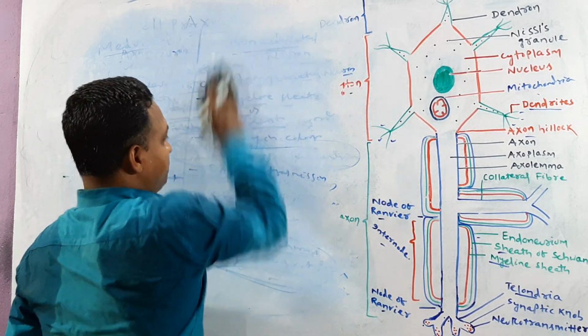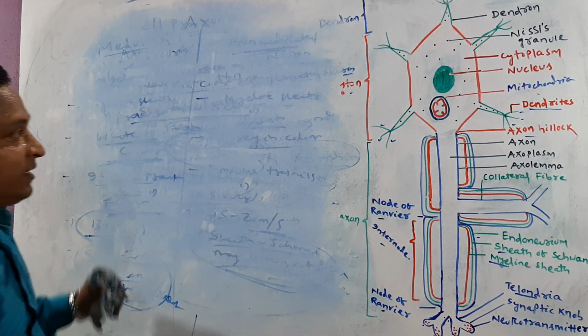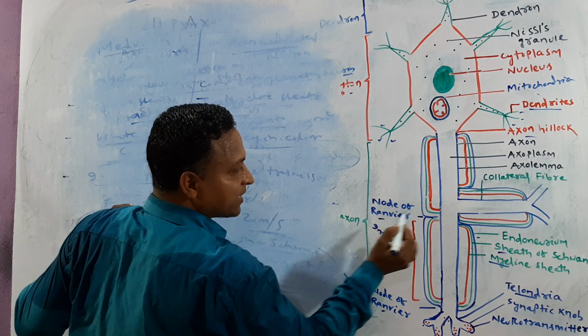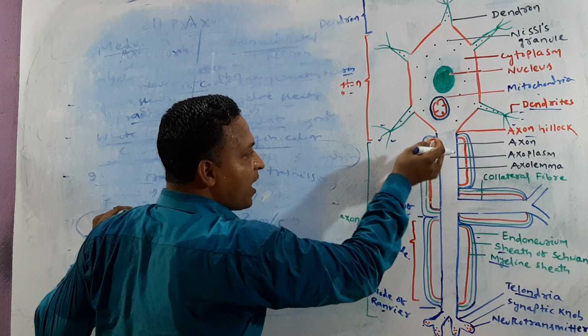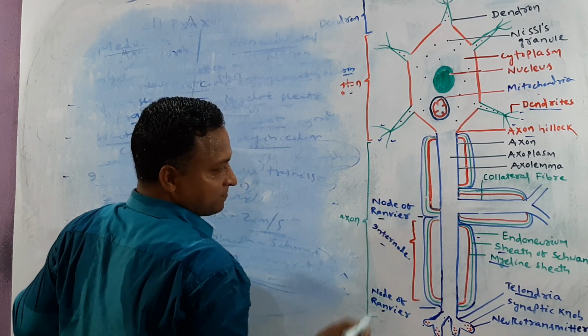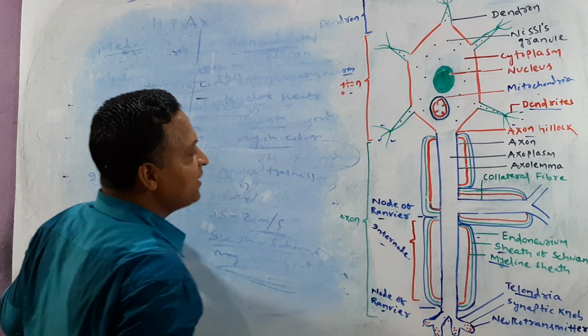The last one. If we talk about this, there is a constriction. Okay, try to focus your mind: which one is the interruption? That is the myelin sheath.